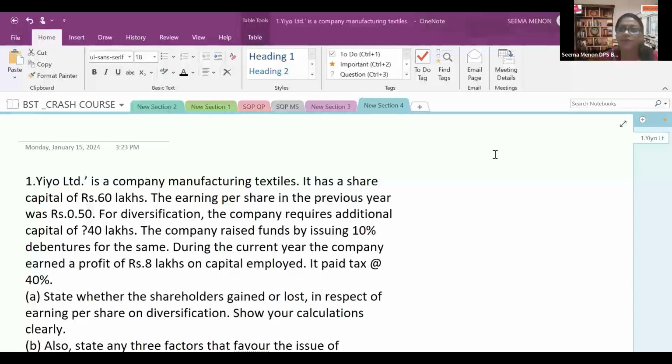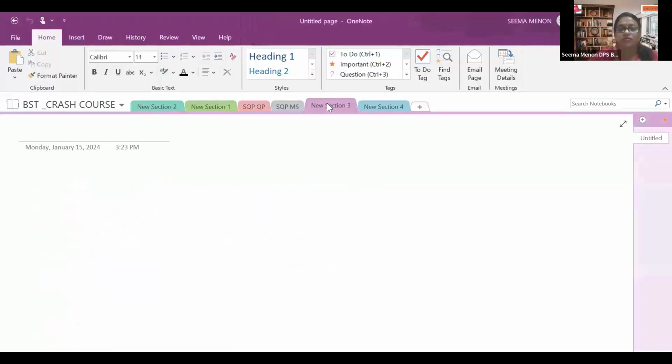And today we will be learning about financial leverage or trading on equity. Today's topic is that. So, trading on equity or financial leverage during the board exam can be a 6-marker question, or a 4-marker question, or a 1-marker question. Now, what is trading on equity?